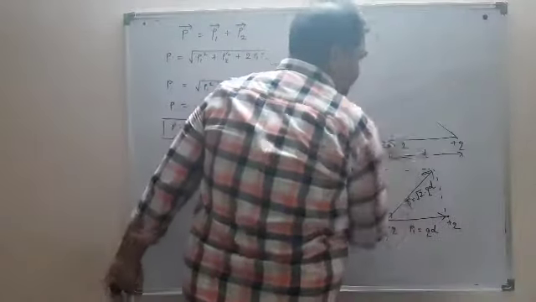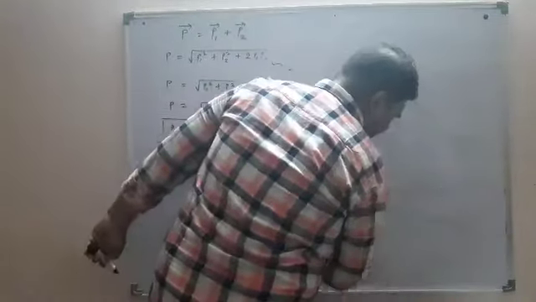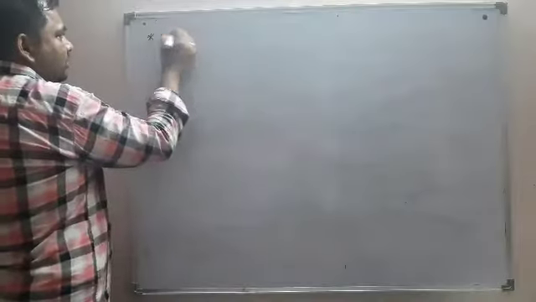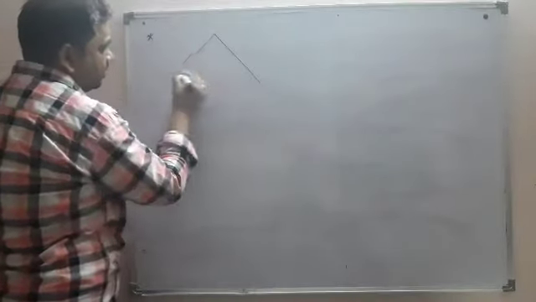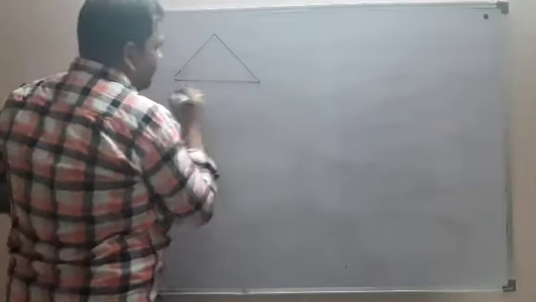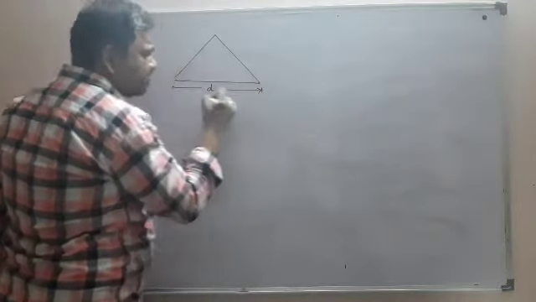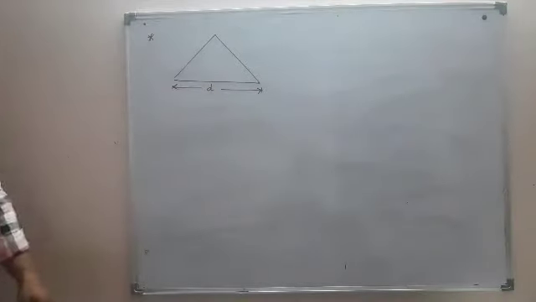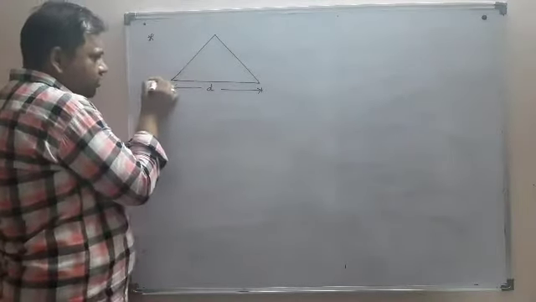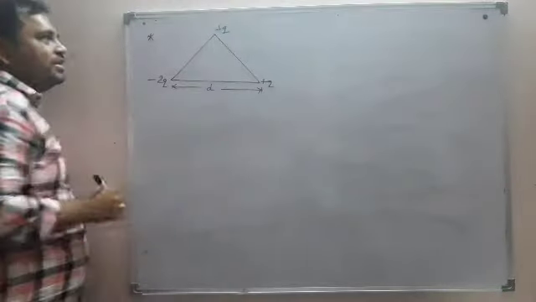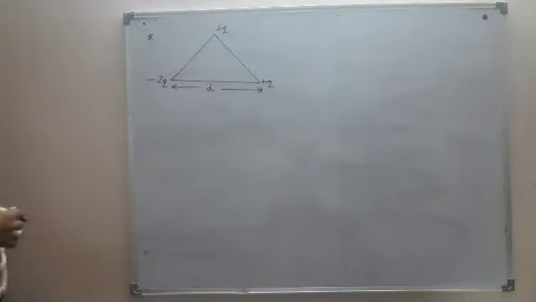A similar question can be asked. Say now this is an equilateral triangle with each side equal to D, and we again have three charges: minus 2q, plus q and plus q.